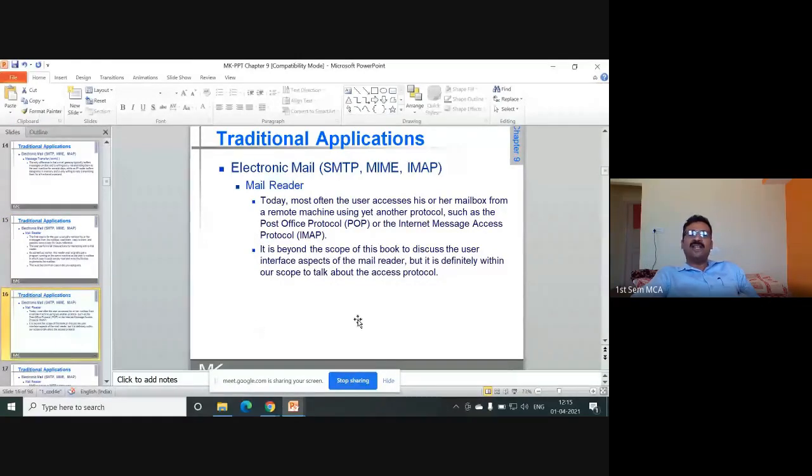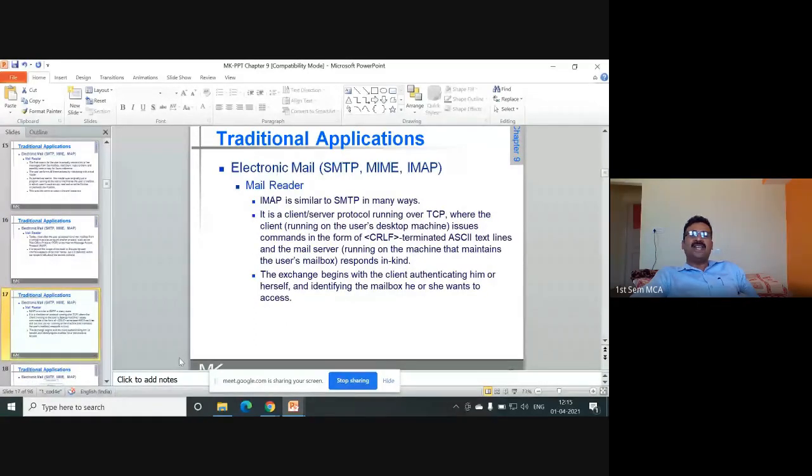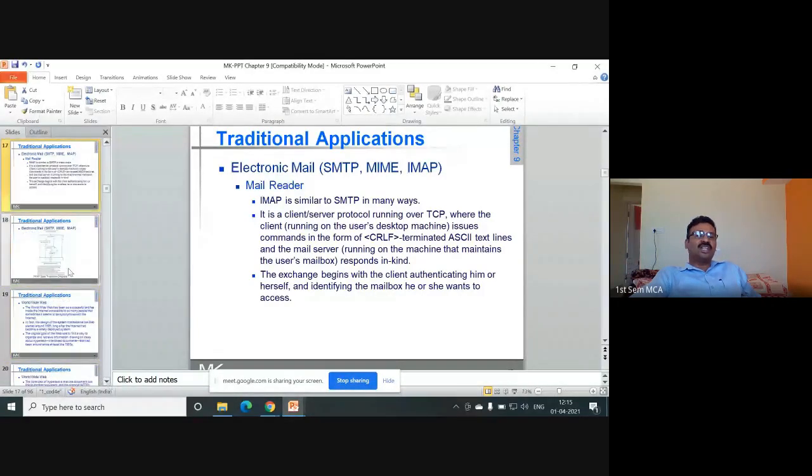And also you have Post Office Protocol, POP, right? Correct? Yes, sir. So all these protocols you can briefly explain. IMAP is similar to SMTP. IMAP is a client-server protocol running over TCP, like Simple Mail Transfer Protocol. The client running on the user's desktop machine issues commands in the form of CRLF-terminated ASCII text lines. So this information you can write.